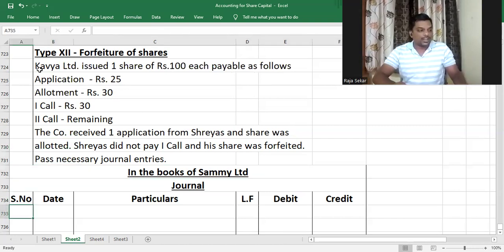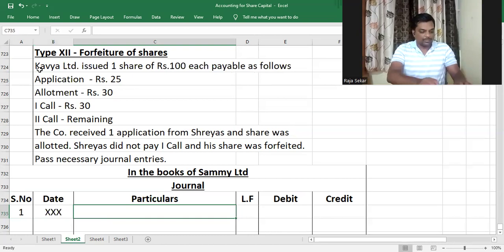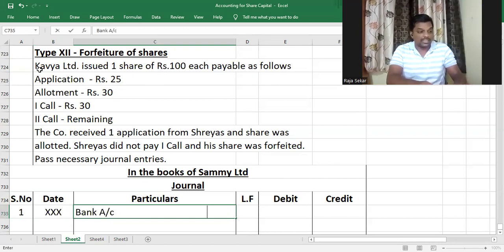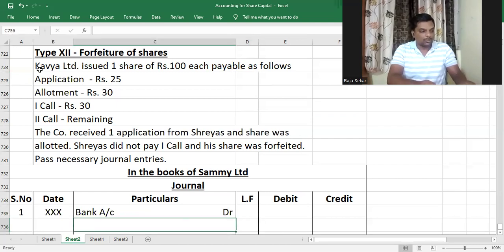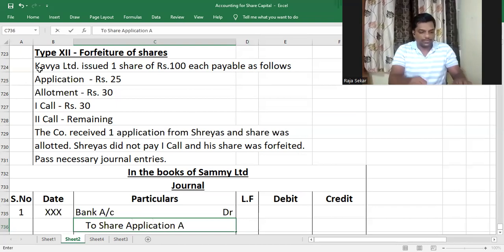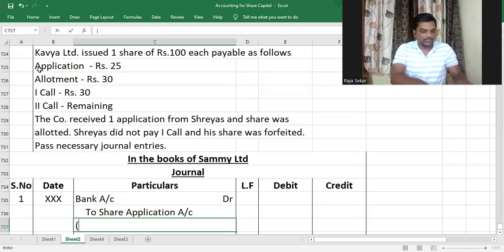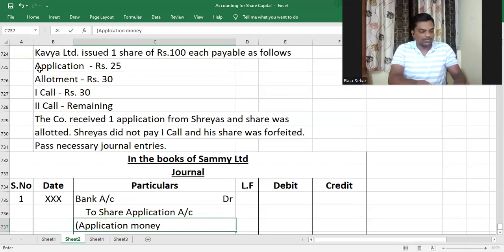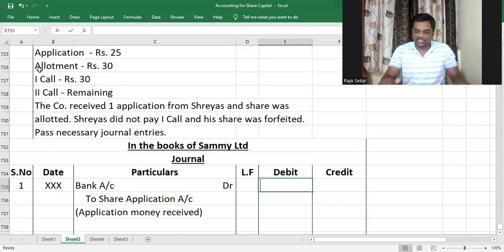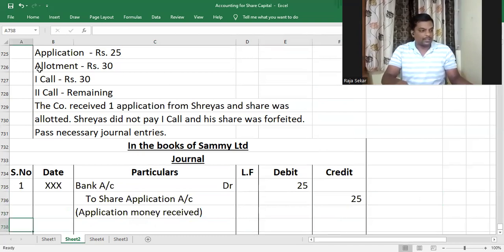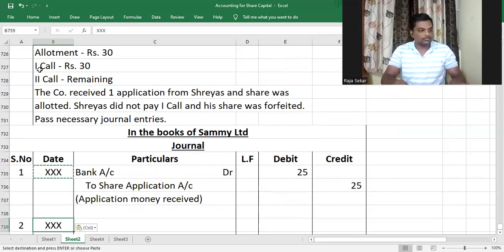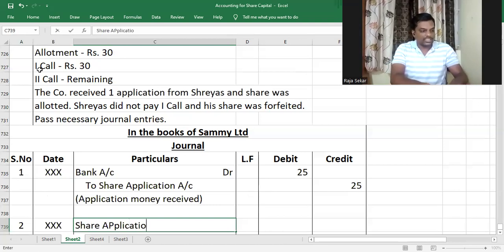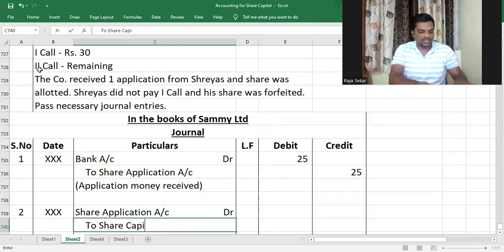Just stay with me. The first journal entry, as you all very well know, is receiving application money. The transaction is, and the journal entry is bank account debit to share application account. So I'm going to do just that, to share application account, and that's how much, my dear children. The number of applications received multiplied by the application money receivable per share. In our question, it's just 25 rupees. So that's 25. And shares are then allotted, and therefore share application account will be debited, and share capital is credited.